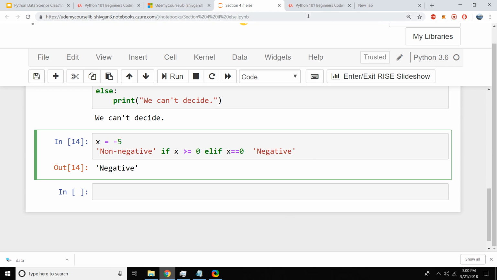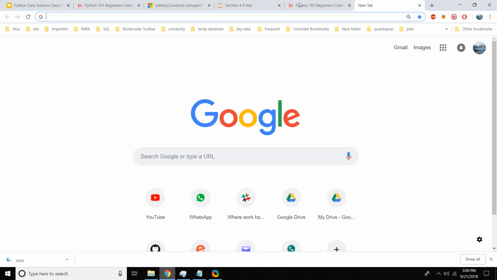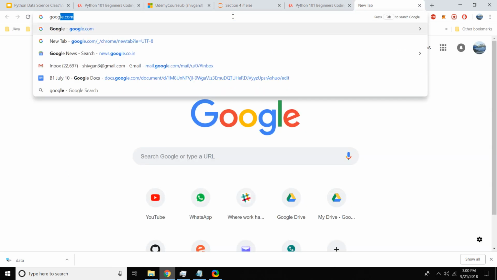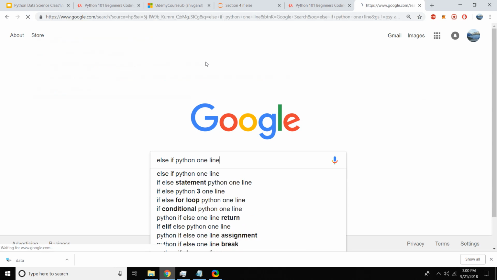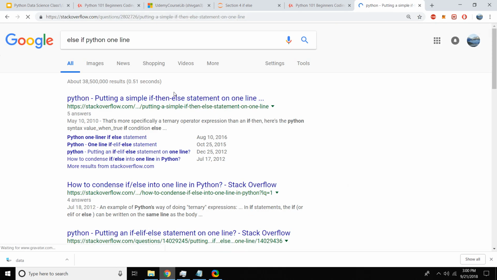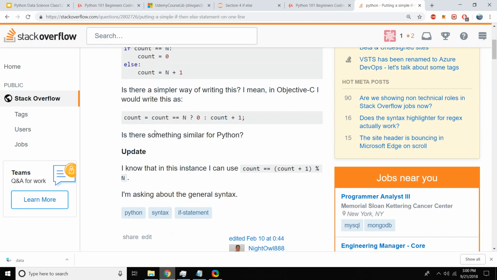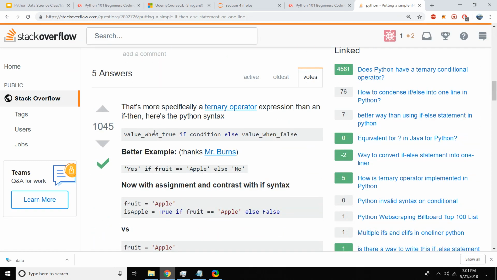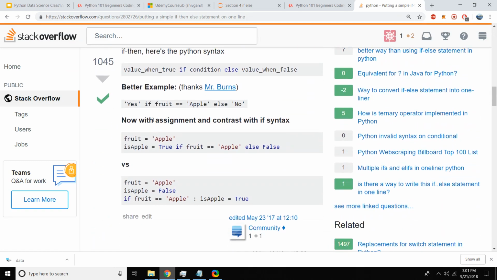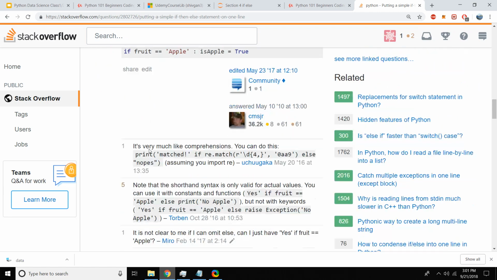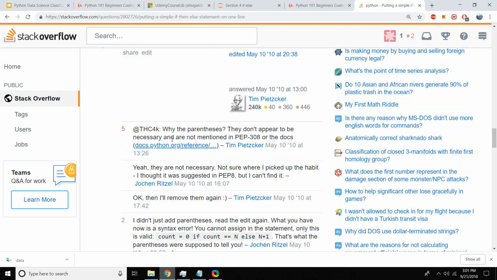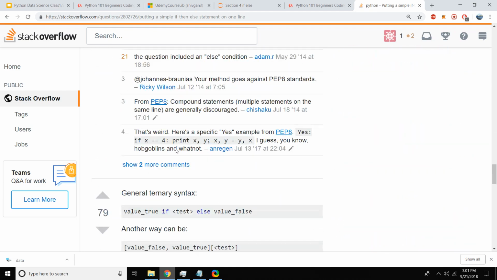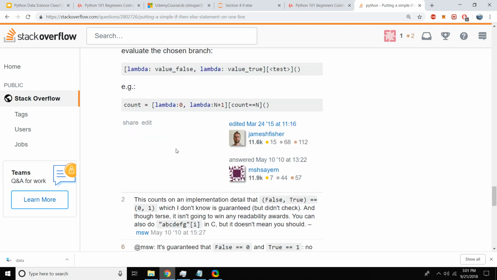So if I go here and I do Google and I want to write else if Python one line, this is how you would search. So we want to write else if and else. So you see here, there is no other way. If we have to write that, we can only write else. We cannot write multiple conditions. So if we want to write multiple conditions, it's not that easy using this.